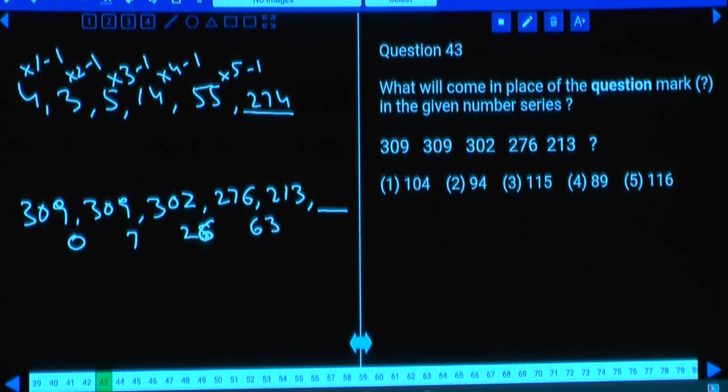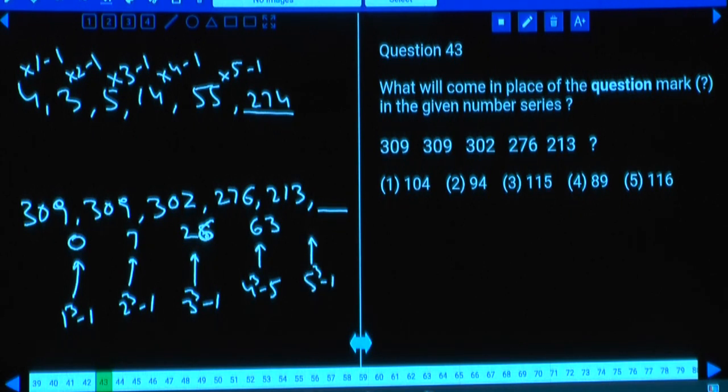Here the difference between these two is 63. Then this 26 can be written as 3 cube minus 1, and 7 can be expressed as 2 cube minus 1, and 0 can be written as 1 cube minus 1, and here 63 is 4 cube minus 1, and the next one is 5 cube minus 1. What is 5 cube minus 1? 124. Hence 124 should be added to this one. Then what is the answer here?